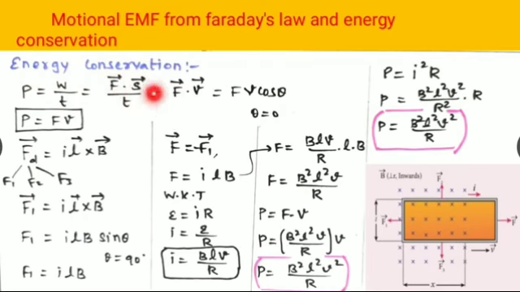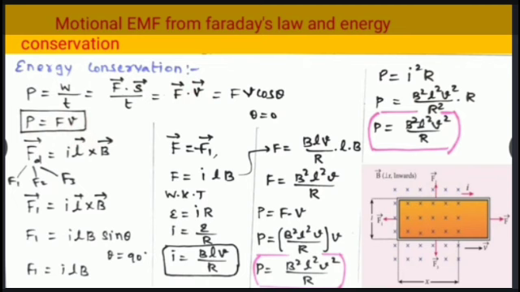Forces F2 and F3 are equal in magnitude and opposite in direction and cancel each other. Therefore, the force F1 alone acts on the left segment of the loop. So, F1 is equal to I L vector cross B vector. Here, theta is the angle between vector B and the length vector L. For the left segment it is 90 degrees. So F1 is equal to ILB sin 90 degrees, which is equal to ILB, because sin 90 degrees is equal to 1.